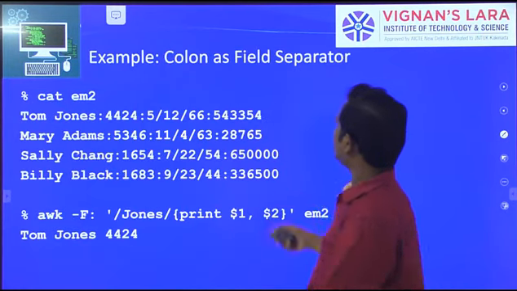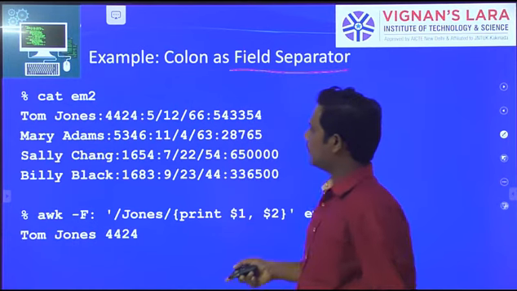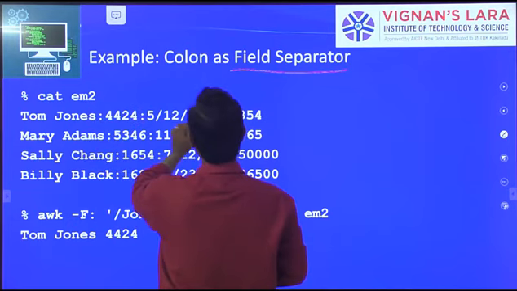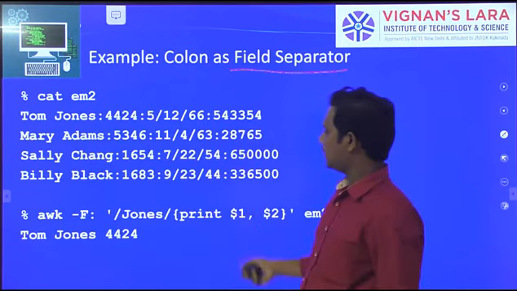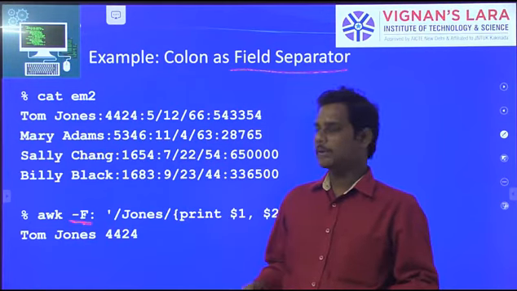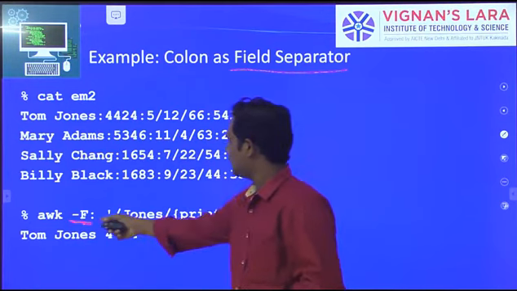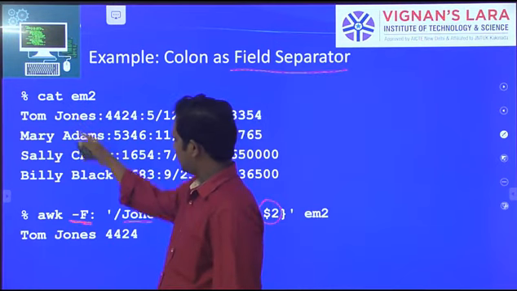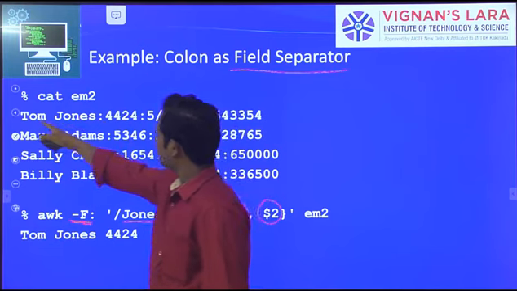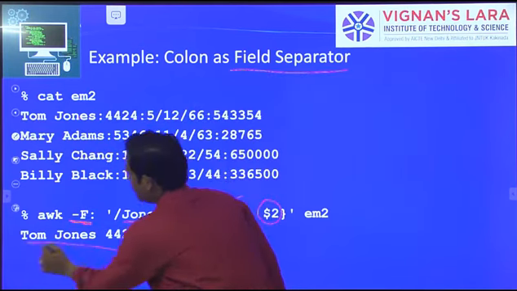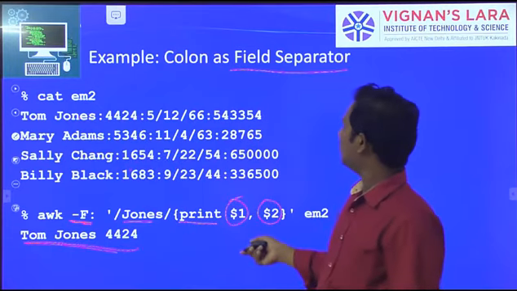Next, columns and field separator. If you use columns here, the table is very clumsy. How do we separate? Based on the capital F. I told you already, capital F is used for the field separator. So which field are we separating, and then we print $1 and $2. $1 is this one and $2 is this one. These two are displayed, so this is the output. Simply we can display using this example.